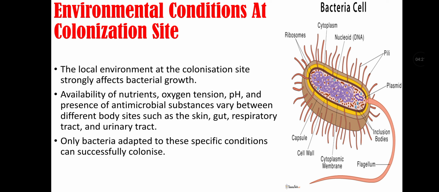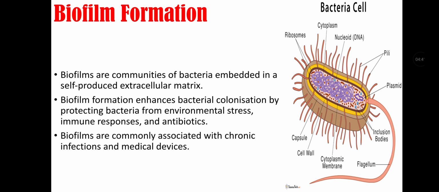Environmental conditions at the colonization site. The local environment at the colonization site strongly affects bacterial growth. Availability of nutrients, oxygen tension, pH, and presence of antimicrobial substances vary between different body sites such as skin, gut, respiratory tract, and urinary tract. Only bacteria adapted to those specific conditions can successfully colonize.